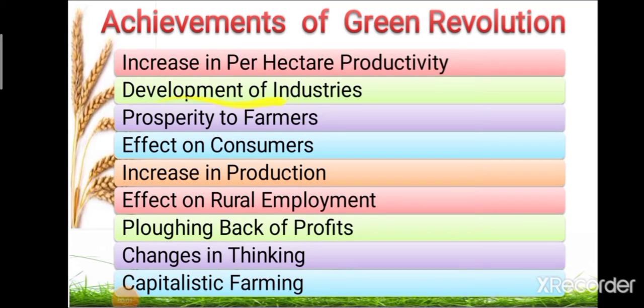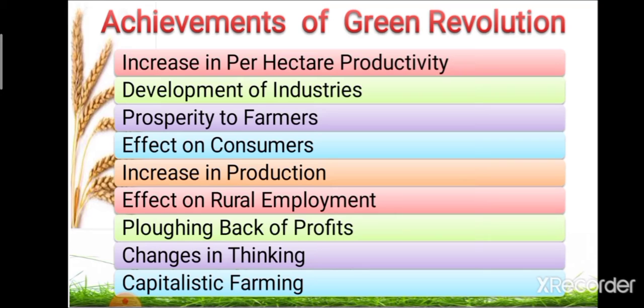Second achievement is development of industry. Green Revolution had a positive effect on development of industries. Industries manufacturing agricultural tools like tractors, diesel engines, combine harvesters, threshers and pumping sets were installed during this period. International Tractors Limited, that is Sonalika, and Standard Tractors Limited are some examples of industries established during the Green Revolution period. So Green Revolution was ultimately related with the development of different industries.